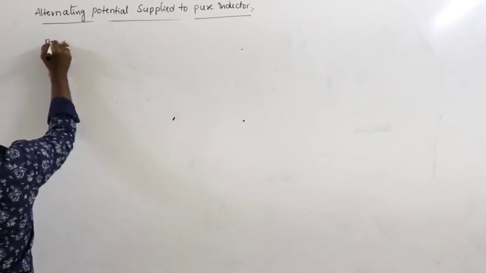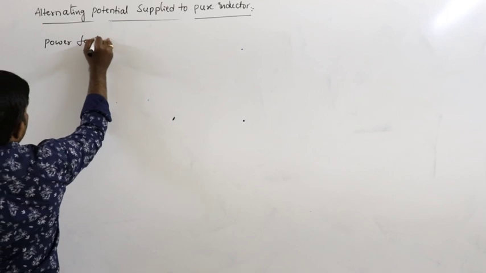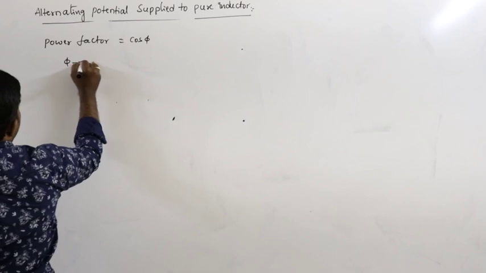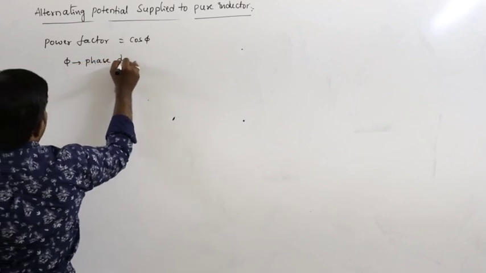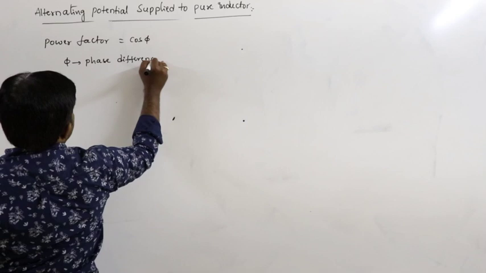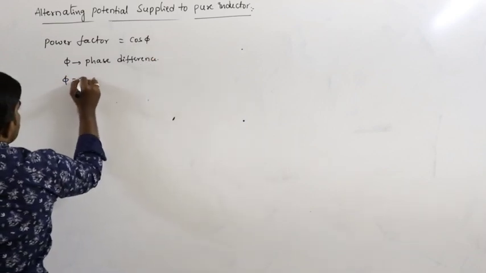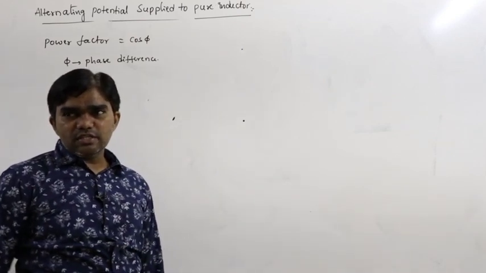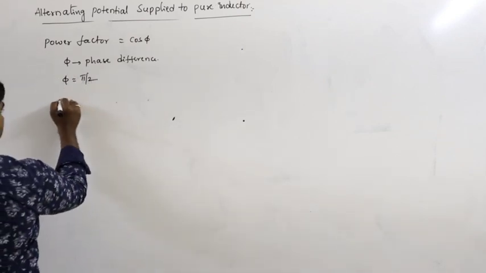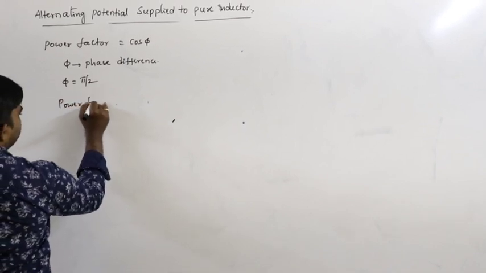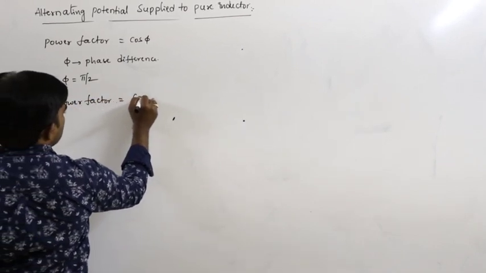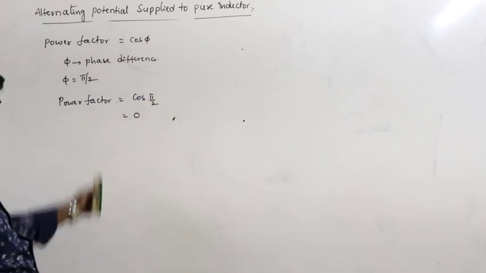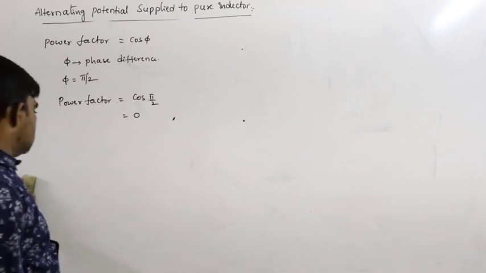So power factor, what is power factor? We know power factor is equal to cos phi. So what is the phi? Phi is the phase difference. But the phase difference between the EMF and current in this situation is pi by 2. So therefore power factor is equal to cos pi by 2. Cos pi by 2 is 0. Cos 90 is 0. That's why power factor is equal to 0 here.